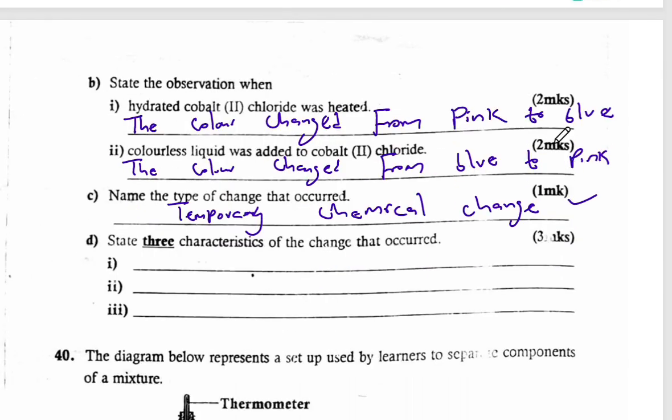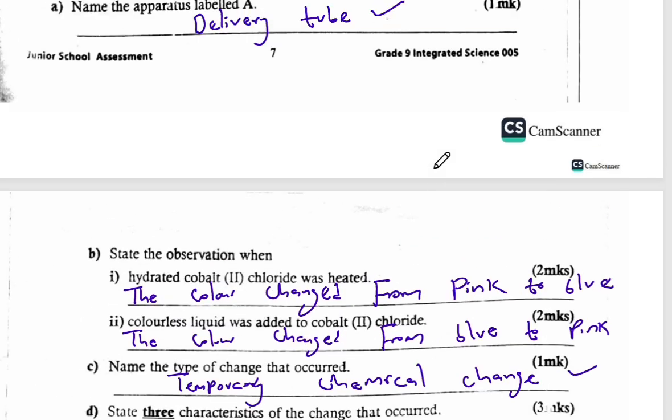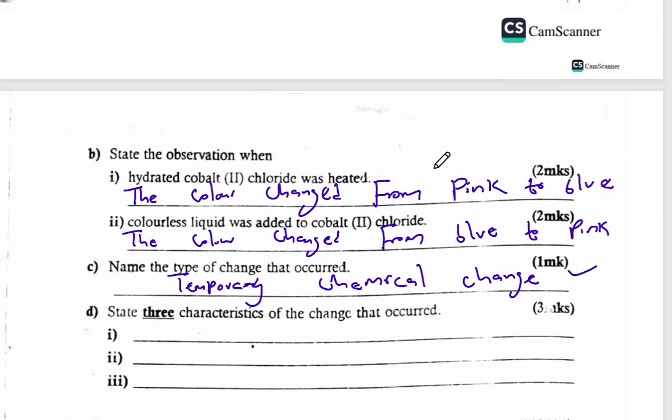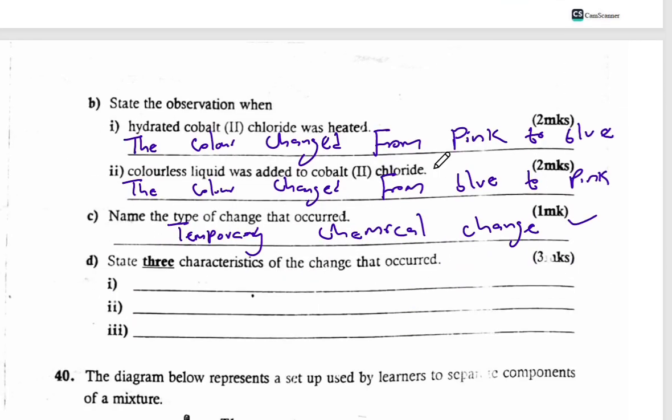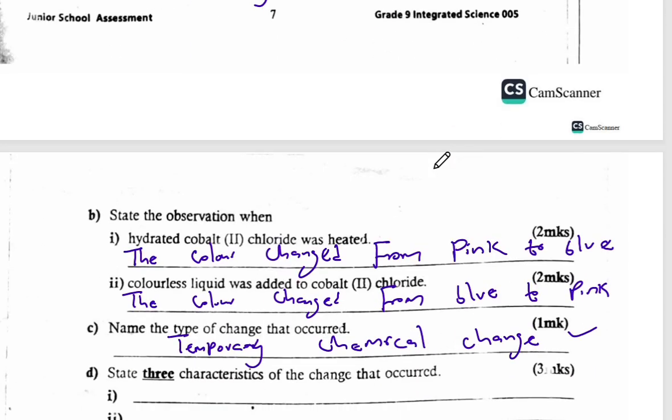Continue to part D. State 3 characteristics of the change that occurred. So which are the characteristics of the change? I'm going to give you one, and then Roman 2 and Roman 3 can tell us in the comment section. So one characteristic is that the change is reversible.